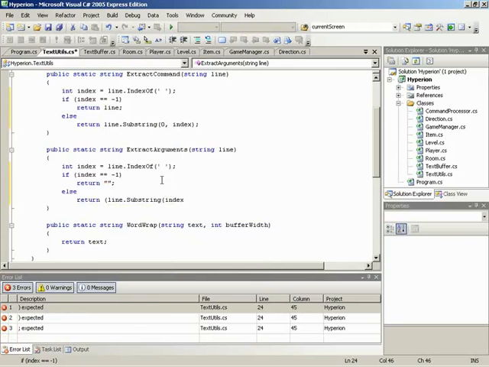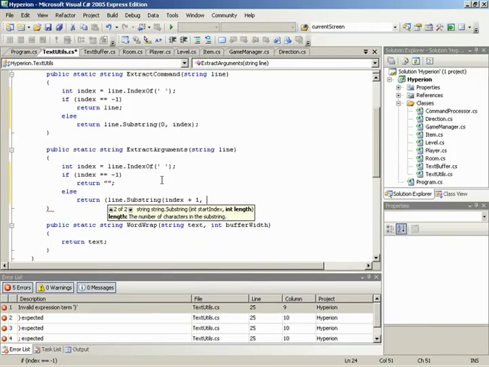And we need to go 1 over, because we don't want the space. Right, if we start at the space, we'll be including the space character. We want to go to the character that happened after the space, which is the start of the arguments. So index +1, and then how far do we want to go? Well, we want to go to the end of the line. So this would be how many characters?